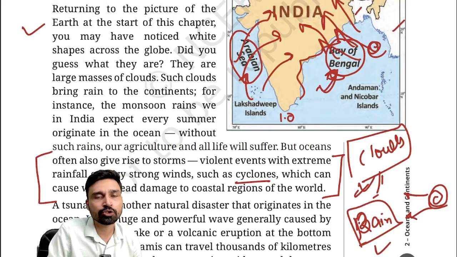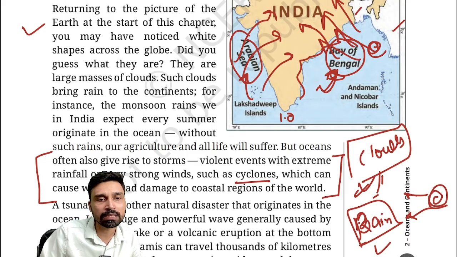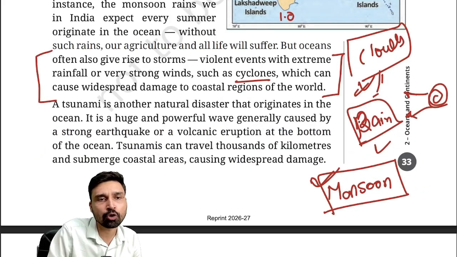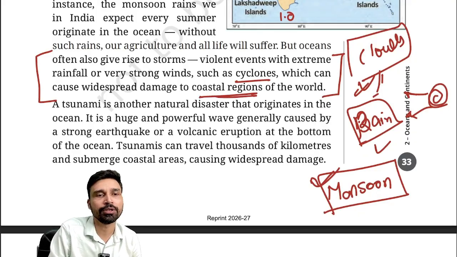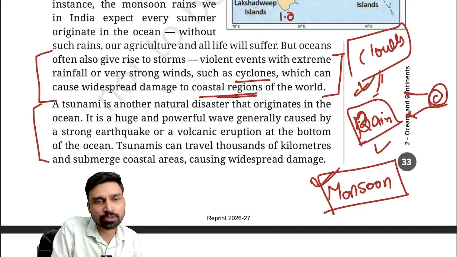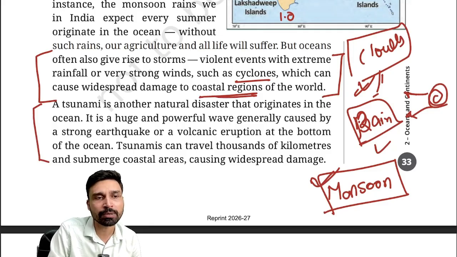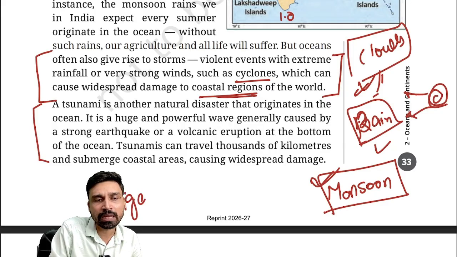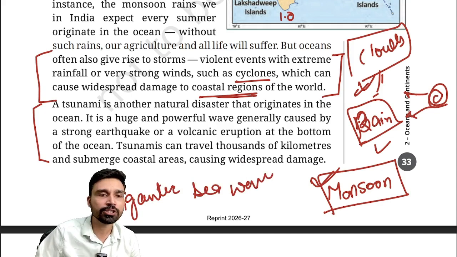So when they reach these coastal areas, the states such as Odisha, West Bengal, Andhra Pradesh, they cause heavy damage, colossal damage, widespread damage to the coastal region. Another disaster associated with this ocean is the tsunami, a gigantic sea wave. A tsunami can be simply explained as a gigantic sea wave that reaches the coastal areas.